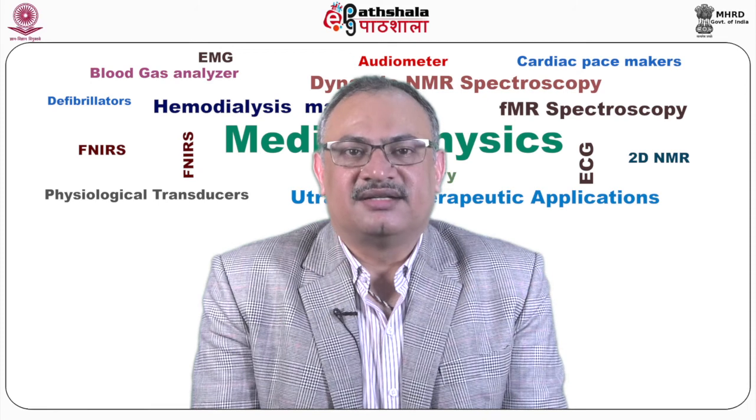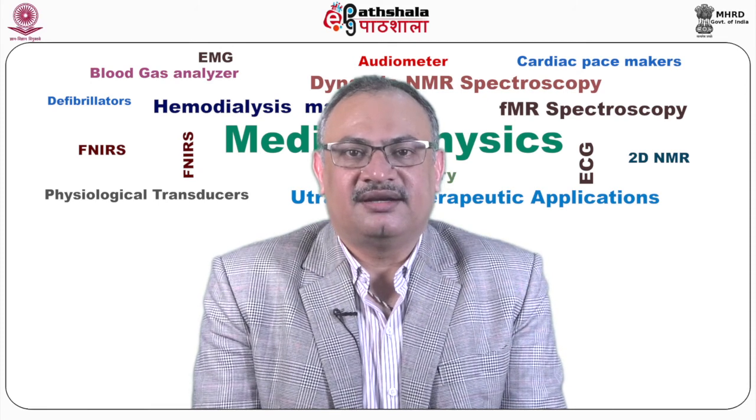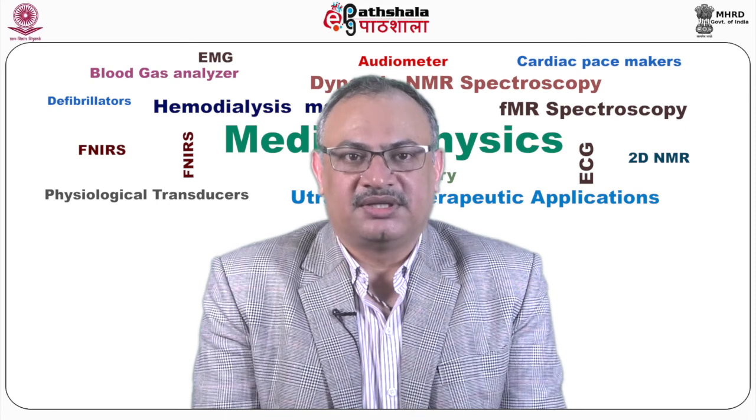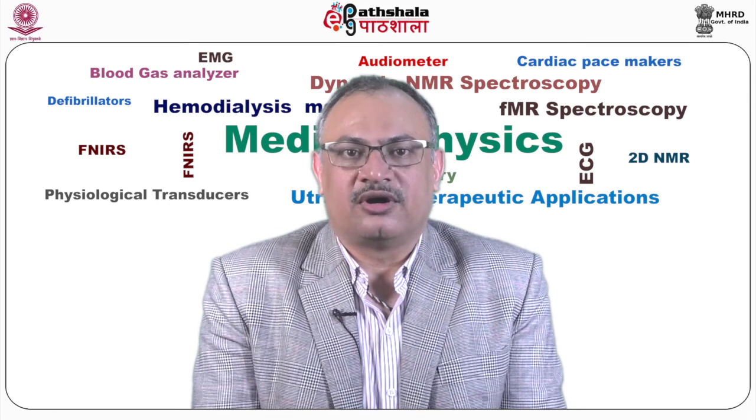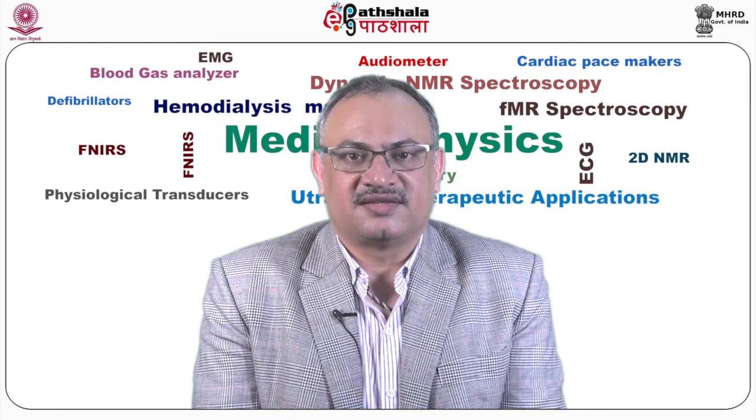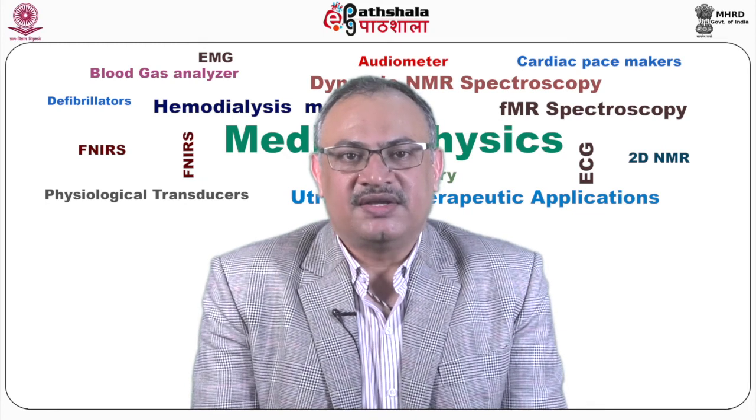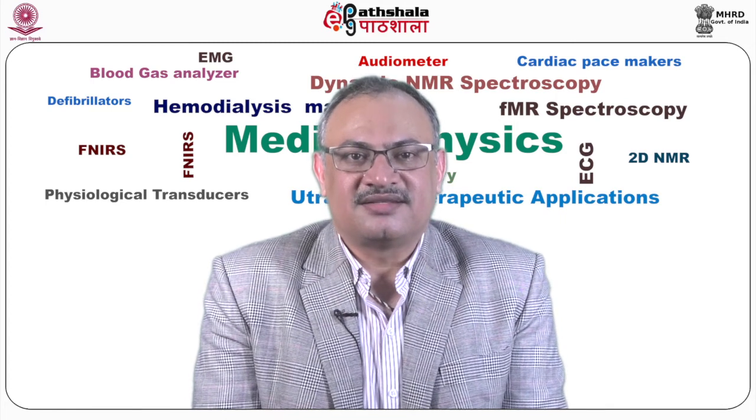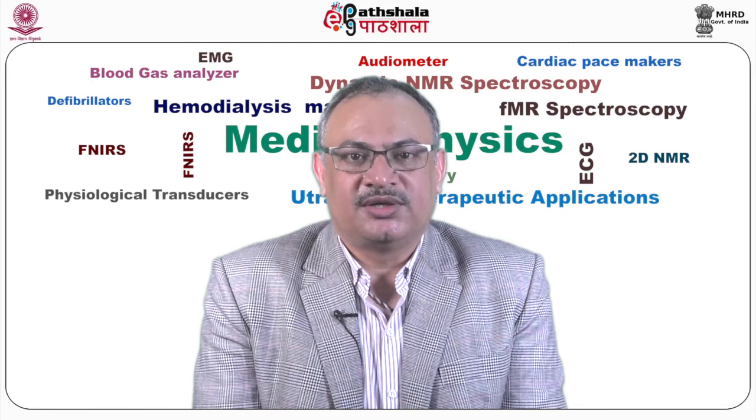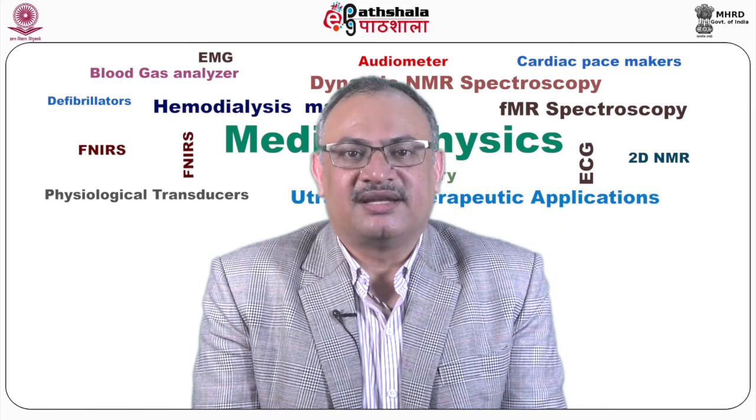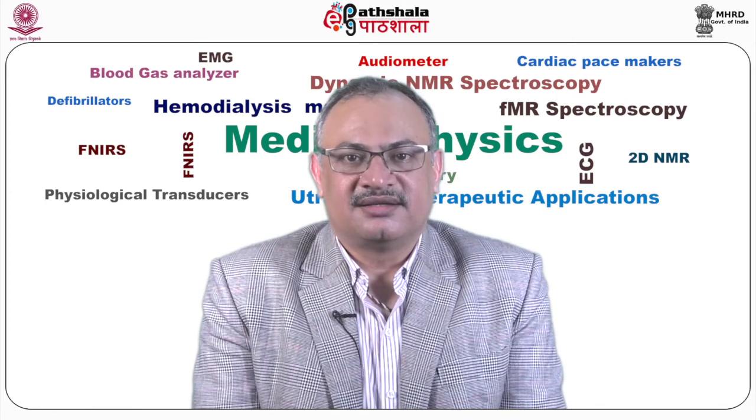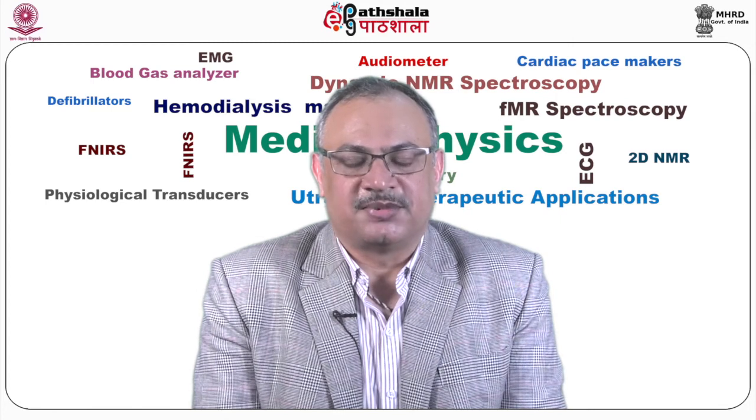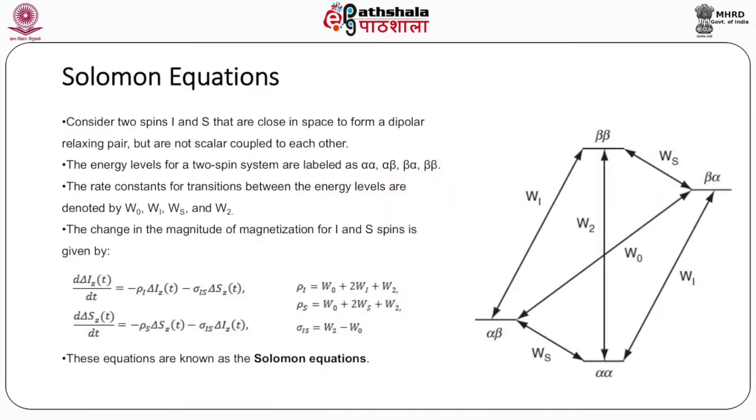NOE represents a change in the integrated NMR absorption intensity of a nuclear spin when the NMR absorption of another spin in vicinity is saturated. The NOE is dependent on molecular tumbling frequency and internuclear distance. The intensity of the NOE is proportional to r to the power minus 6, where r is the distance between the two spins. Solomon equations.